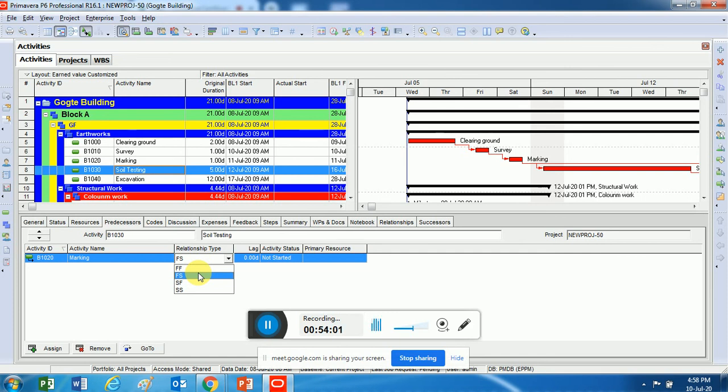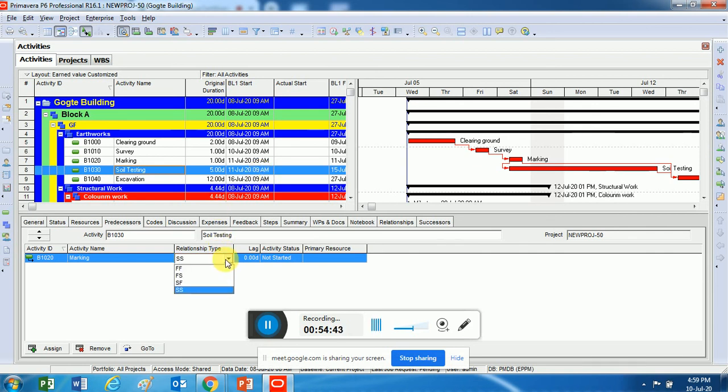Now if I want to make it start to start, so that whenever I'm doing a marking, simultaneously the soil has also been collected and sent for soil testing. So what I'll do, marking and soil testing, I'll make it a start to start activity. You can see here I'm changing the relationship from finish to start to start to start. You can see it in the graph. Both of them are starting simultaneously. Did you see this? 11th July, 9 a.m., 9 a.m. You can change the relationship.